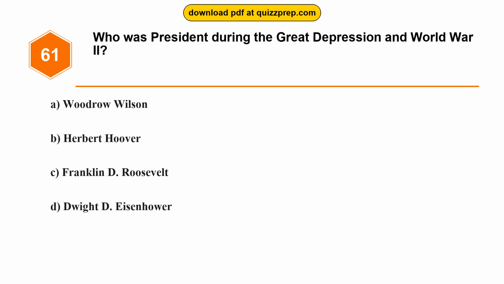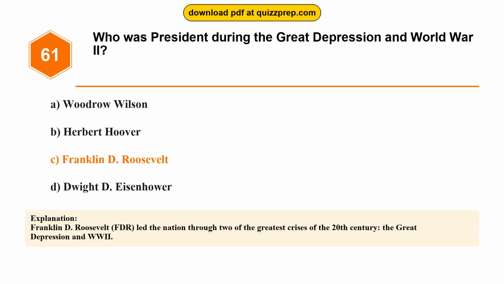Question 61. Who was president during the Great Depression and World War II? Option A, Woodrow Wilson. Option B, Herbert Hoover. Option C, Franklin D. Roosevelt. Option D, Dwight D. Eisenhower. The correct answer is option C, Franklin D. Roosevelt. Franklin D. Roosevelt, FDR, led the nation through two of the greatest crises of the 20th century, the Great Depression and World War II.